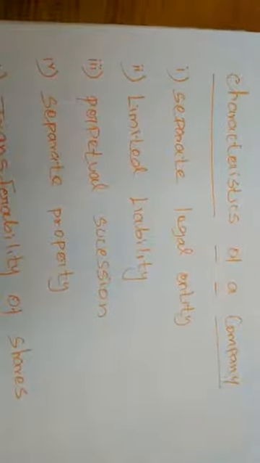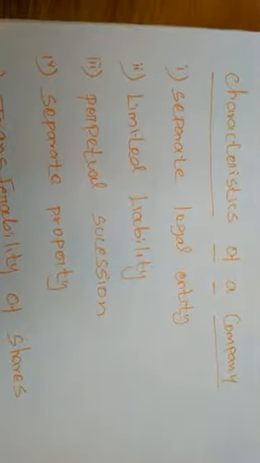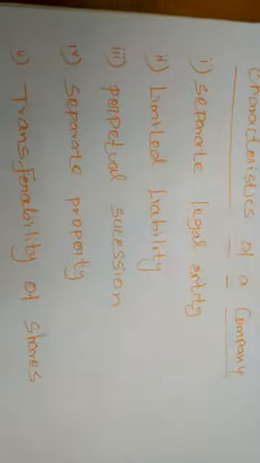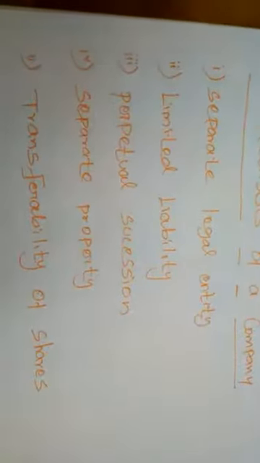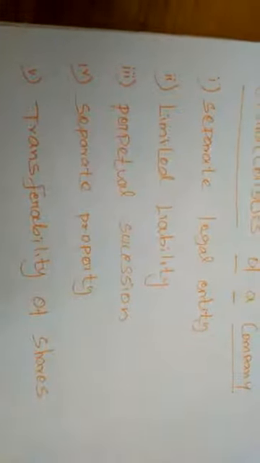So the company is distinct and different from its members. If we consider the company, its members are very different from the company. It has its own seal and its own name. Its assets and liabilities are separate and distinct from those of its members.